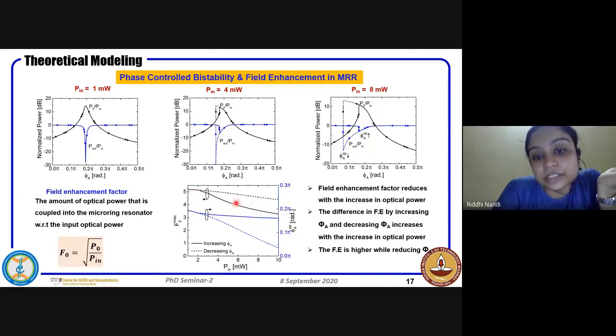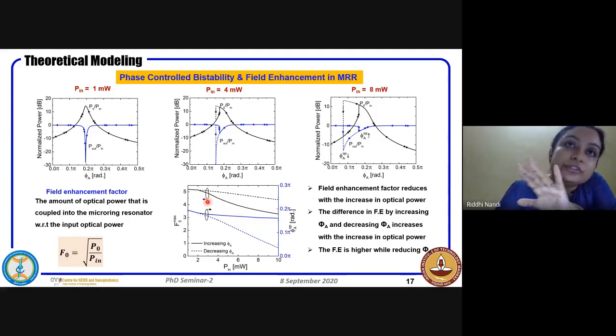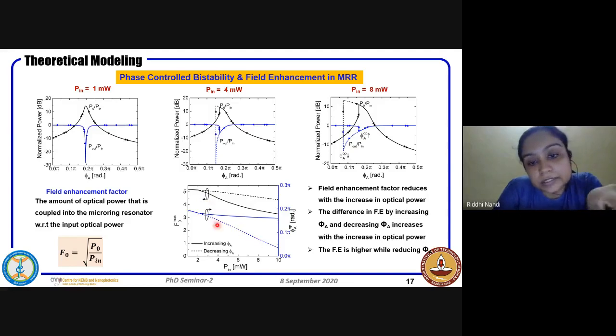The reduction in the field enhancement is more in the forward path, that is the increasing phi A, and much less when we are trying to reduce it. Similarly, as I mentioned, the phi operating point when increasing is nearly constant, which is also visible, and the phi operating point in the reverse path changes. We can observe it here also. So this is the theoretical simulation study that we have done and the model we wanted to propose.